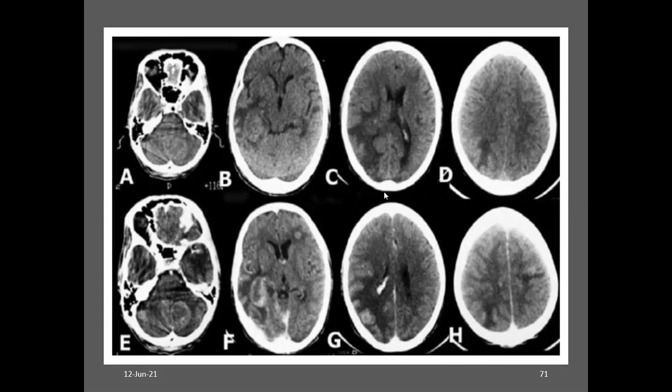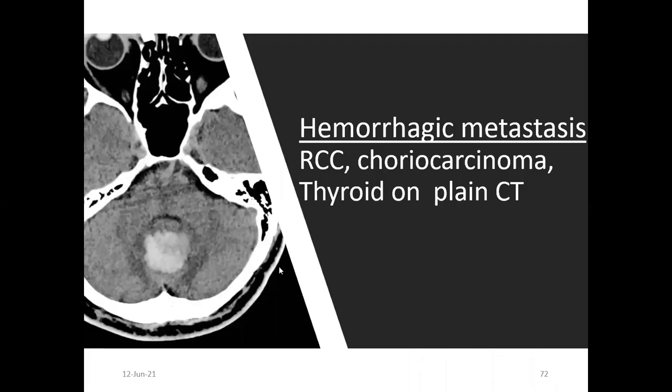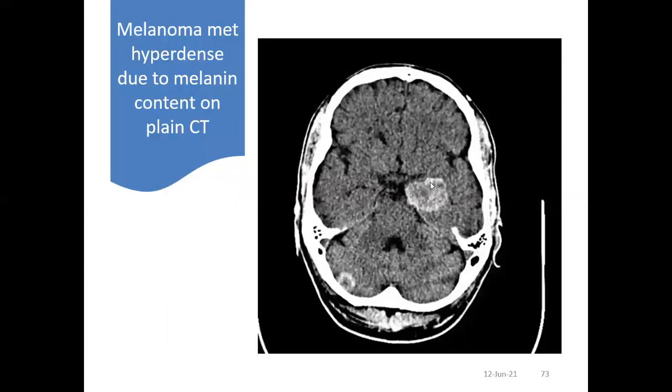isodense to hypodense, surrounded by hypodense edema. But if you give contrast, there is enhancement in the lesions. Sometimes, on the plain scan, it may be hyperdense. It may be due to hemorrhagic metastasis from renal cell carcinoma, choriocarcinoma, thyroid malignancies. And because of the melanin, even melanoma can present as a hyperdense lesion in the plain CT scan of brain secondaries.